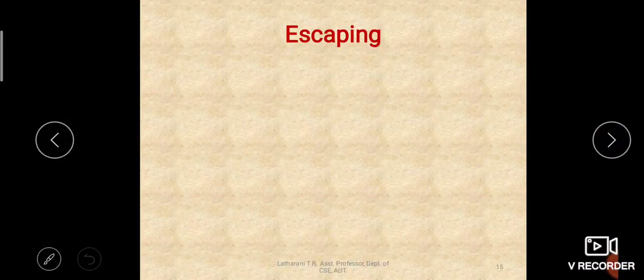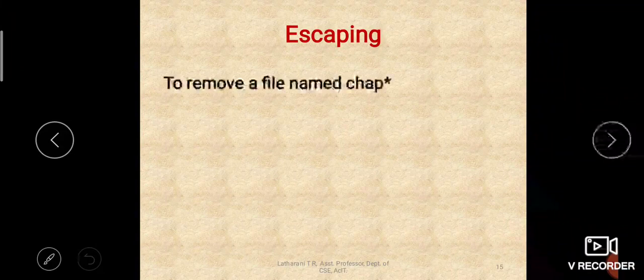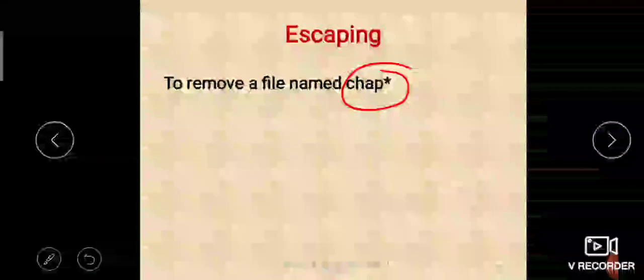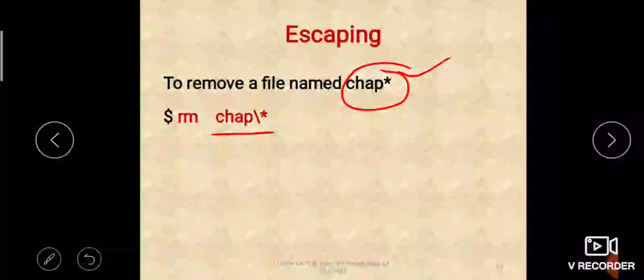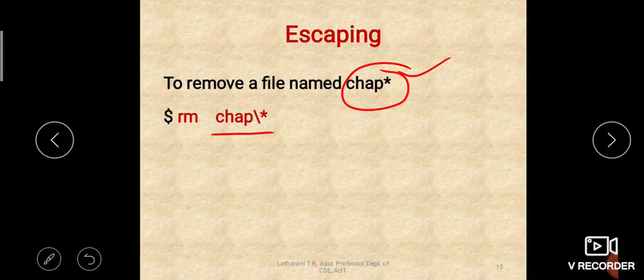Let us see escaping. To remove a file named chapstar, we have to remove a file whose name itself is chapstar. This is not a pattern. If you say rm chapstar, it will remove all the files which start with chap, isn't it? But we don't want to do that. We want to remove only one file whose name is chapstar. So what can we do? We can escape the special meaning of star by prefixing the star with a slash.